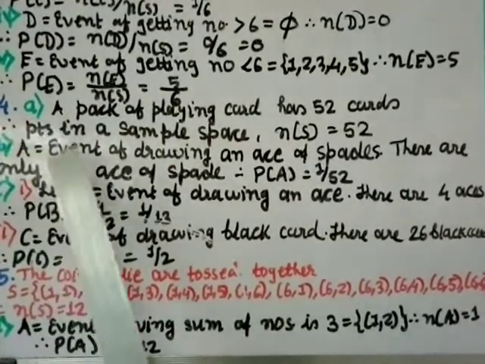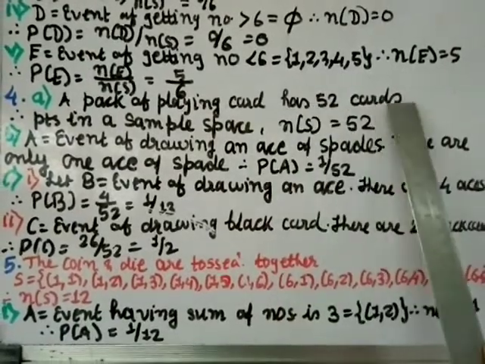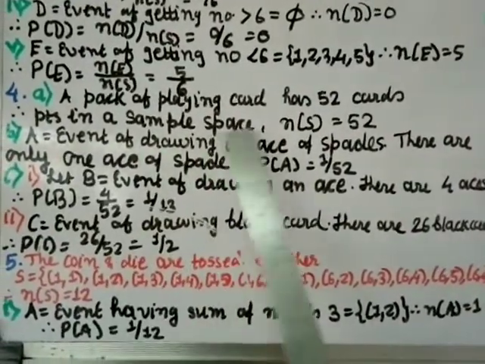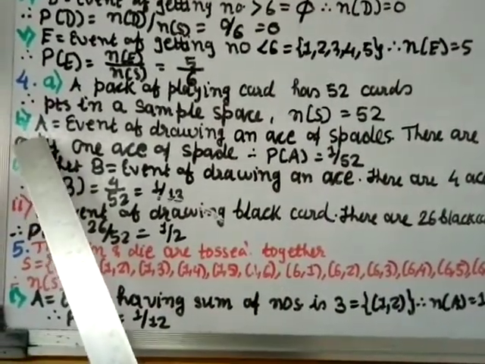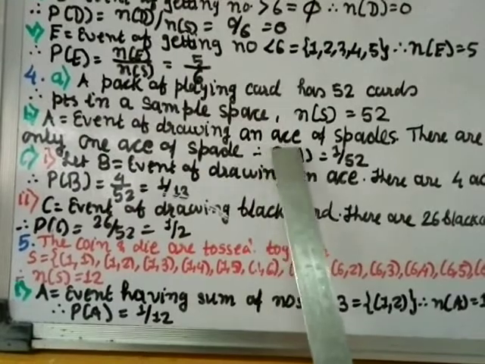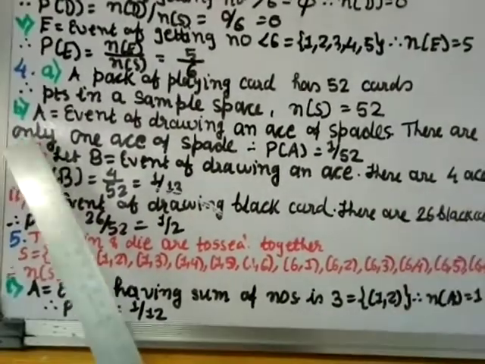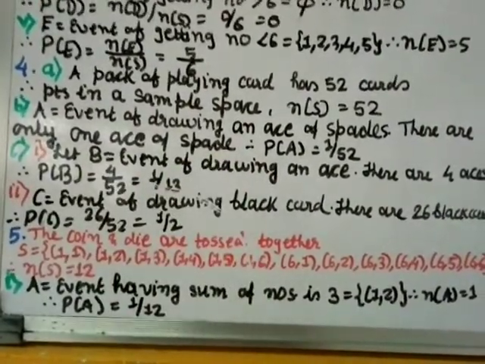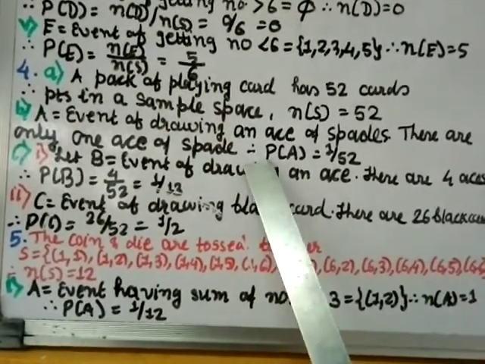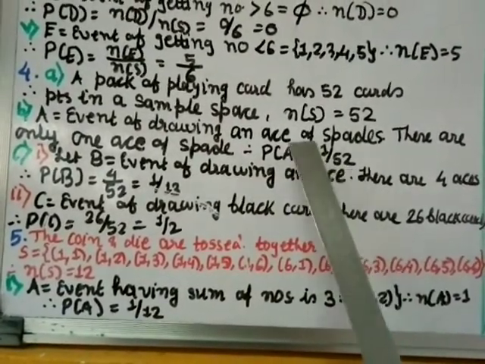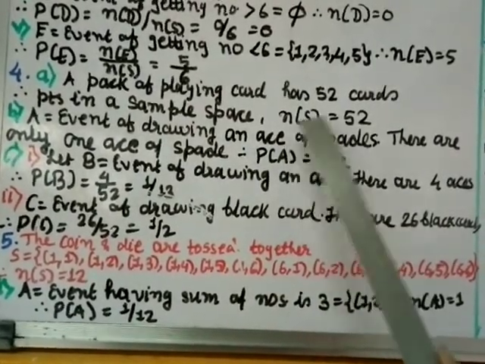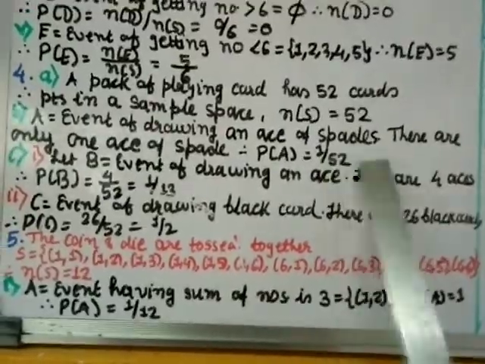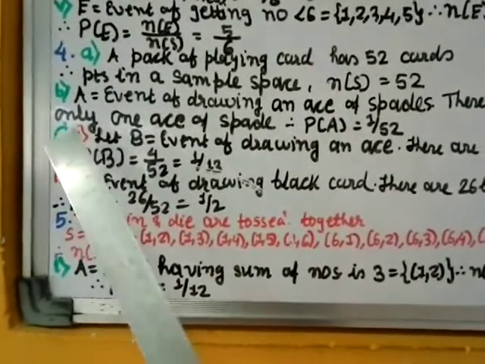So part A: a pack of playing cards has 52 cards, right? Therefore the points in the sample space, that is the number of elements in S, will be 52. Part B: let A be the event of drawing an ace of spades. There is only one ace of spades, right? We know only one ace card is there for a spade. That means the probability of A will be 1 by 52, that is the number of elements in A divided by the number of elements in the sample space, which is 52. So 1 by 52. Okay, I have not written the formula, but we have used this a number of times in the previous questions. Part C has two parts.